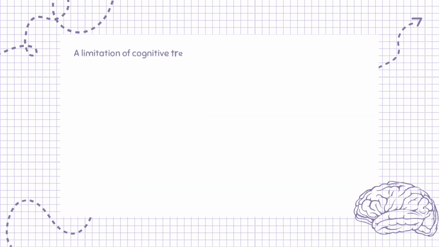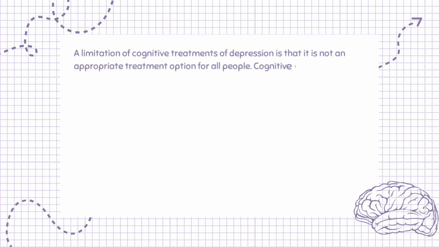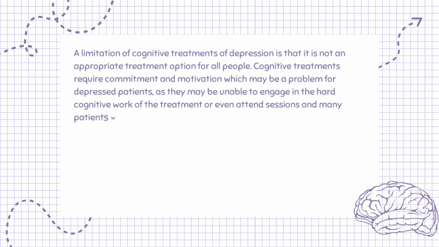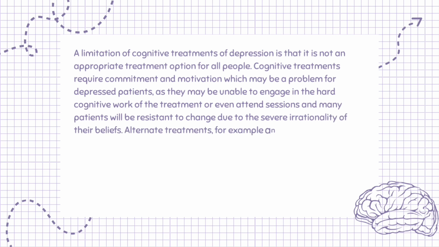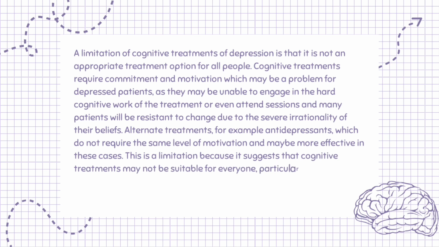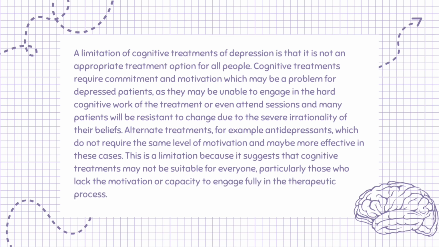A limitation of cognitive treatments of depression is that it is not an appropriate treatment option for all people. Cognitive treatments require commitment and motivation, which may be a problem for depressed patients, as they may be unable to engage in the hard cognitive work of the treatment or even attend sessions, and many patients will be resistant to change due to the severe irrationality of their beliefs. Alternate treatments, for example antidepressants, which do not require the same level of motivation, may be more effective in these cases. This is a limitation because it suggests that cognitive treatments may not be suitable for everyone, particularly those who lack the motivation or capacity to engage fully in the therapeutic process.